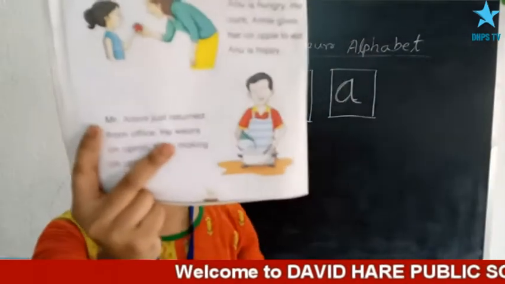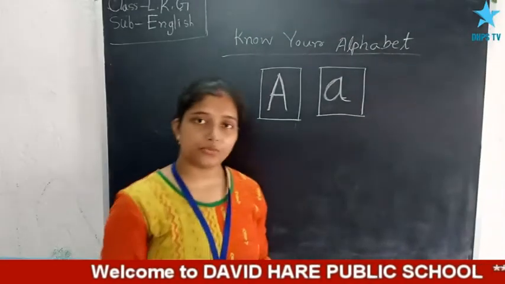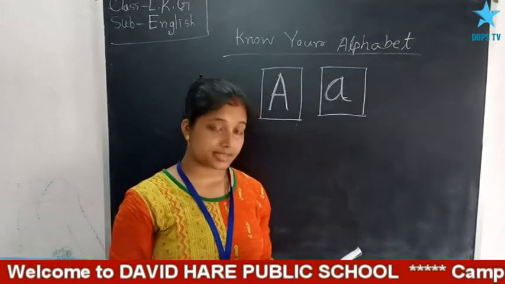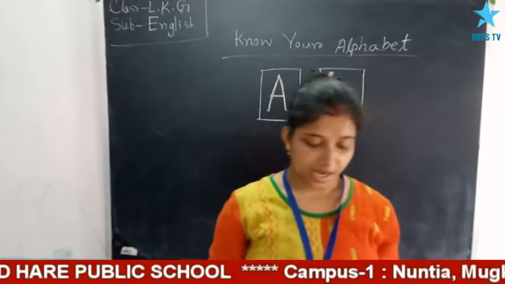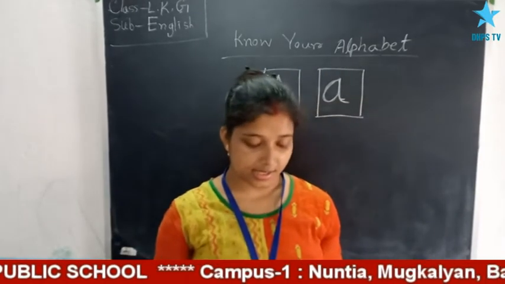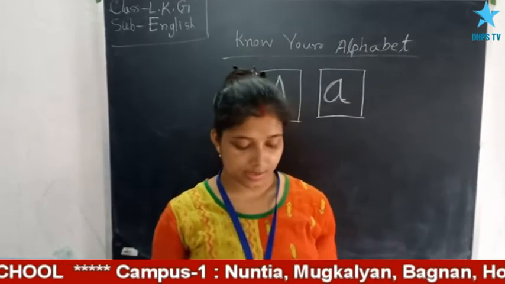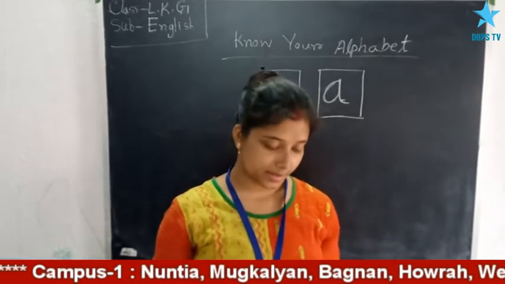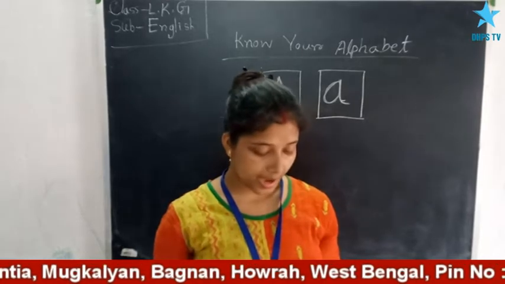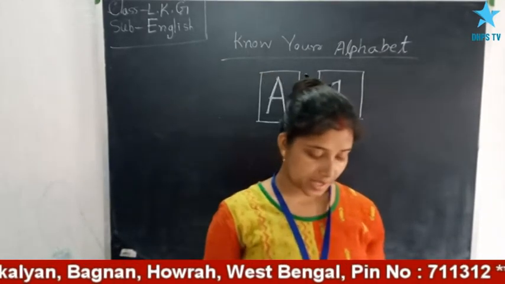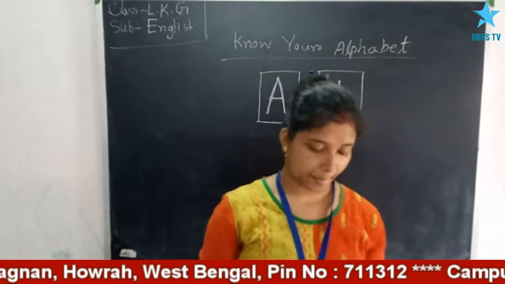Page number is 4. Here is a story for you. So let's read the story. Anu is hungry. Here her aunt Annie gives her an apple to eat. Anu is happy. Mr. Arora just returned from office. He wears an apron. He is making an apple pie.